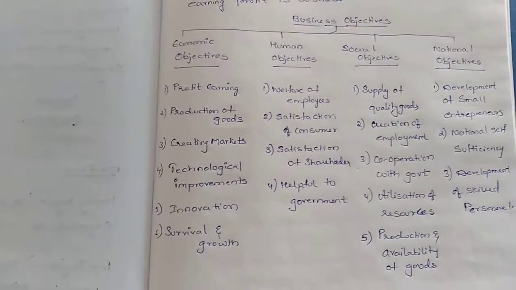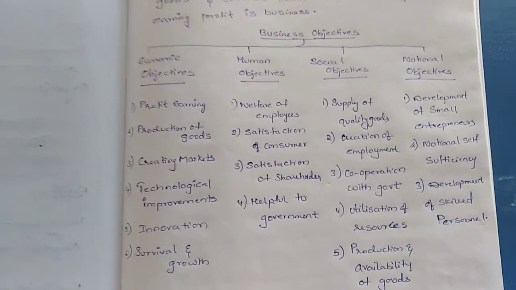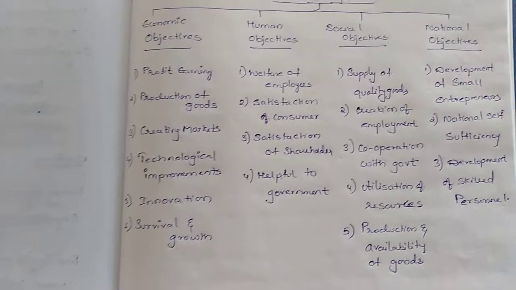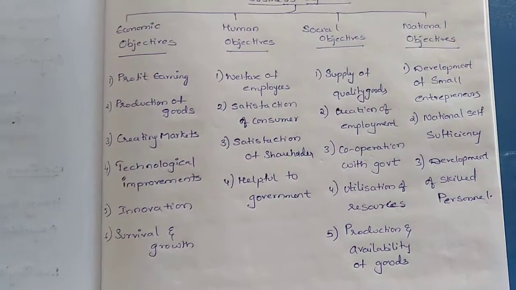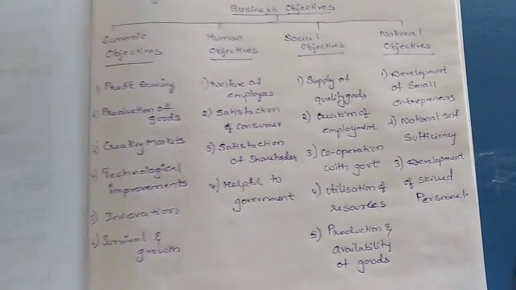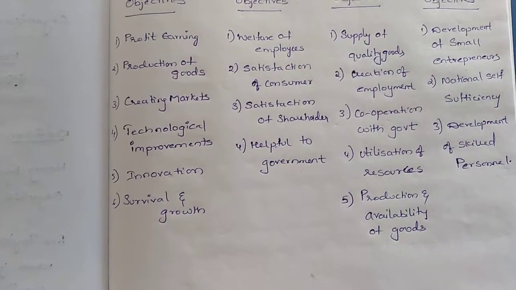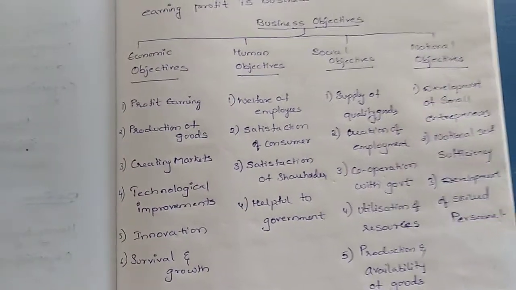Innovation means nothing but producing goods. For producing goods, he has to innovate new things. If he can innovate the new goods, he can improve his profit.